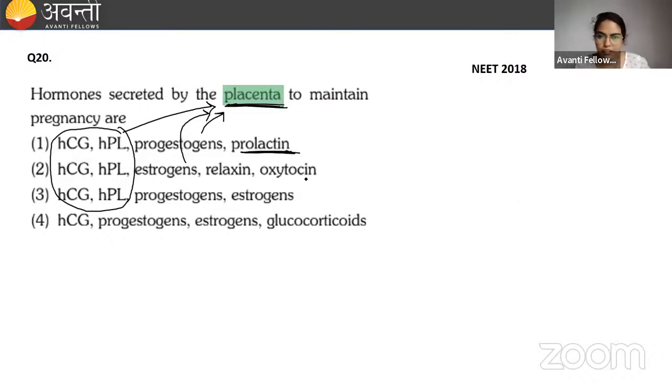Oxytocin is the same as prolactin. Glucocorticoids are not in the list. So your answer is C: HCG, HPL, progesterone, and estrogen. These four are the hormones secreted by the placenta. Others are also secreted during pregnancy, but not by the placenta.